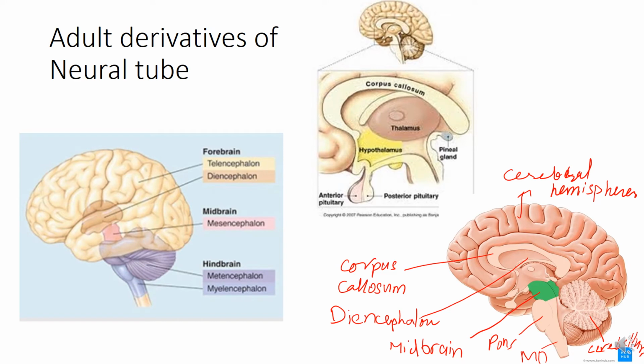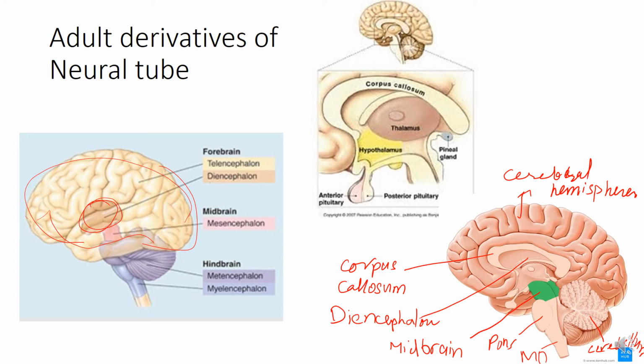Now the diagrammatic, pictorial representation of the adult derivatives of the neural tube. So you can see here the cerebrum. This whole part is the cerebrum. This one is the diencephalon. It lies in between the two cerebral hemispheres, beneath the two cerebral hemispheres.